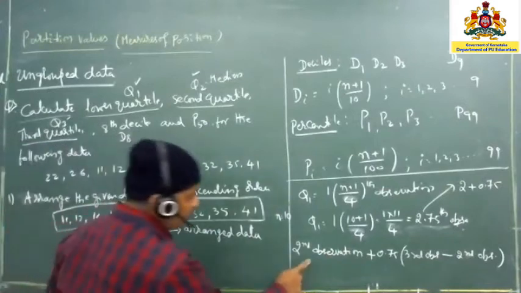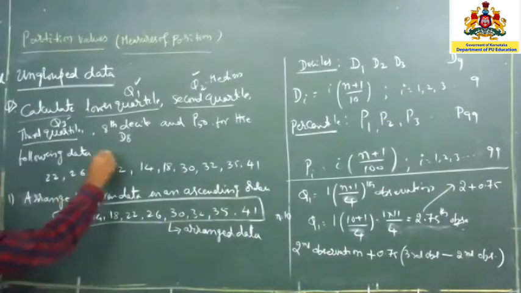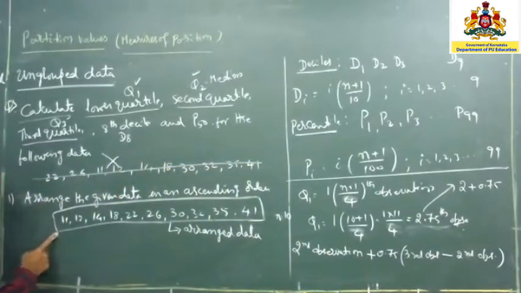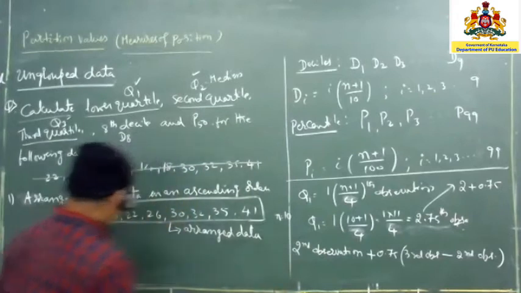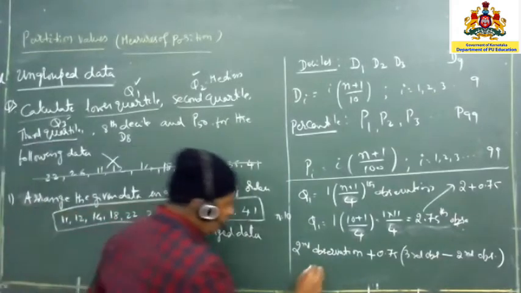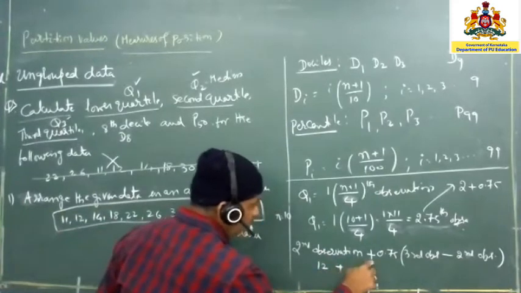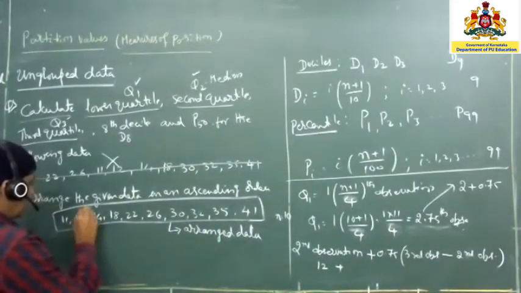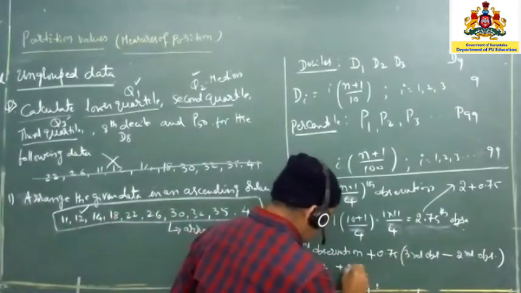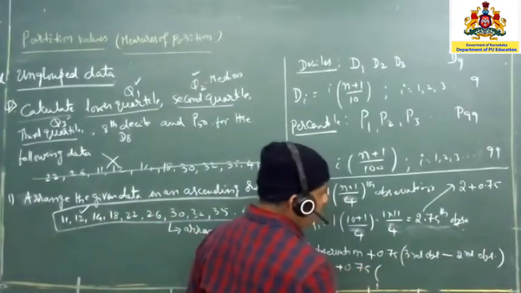So here, second observation in the ascending order, not in this one. Understand? So this will not be useful now. Once you arrange it into ascending order, then you should forget this and look only into this one. So in this one, what observation did you want? Second observation. What is the second observation? The second observation is nothing but 12. So 12 plus 0.75 into the third observation.